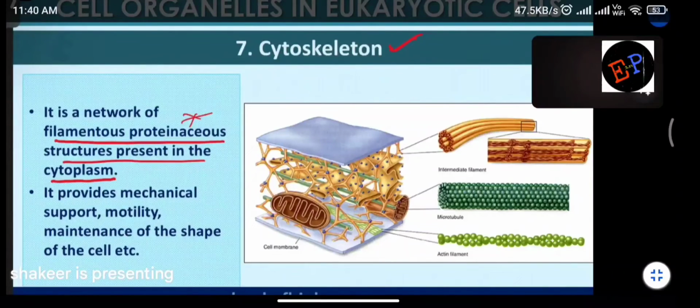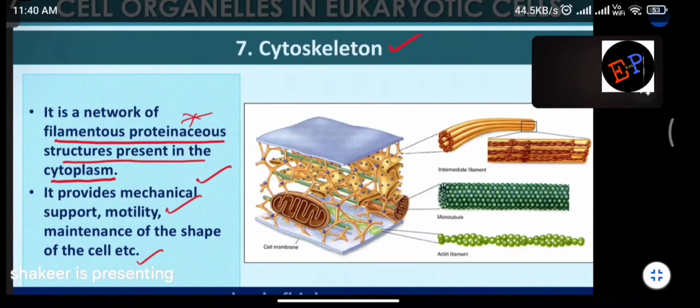So it provides mechanical support, motility, and maintenance of the shape of the cell. What is the function of any skeleton? Maintaining shape and size only, no? The human body is able to maintain its shape and size only because of the skeleton which we have. Without a skeleton, we would become like a round solid sphere.